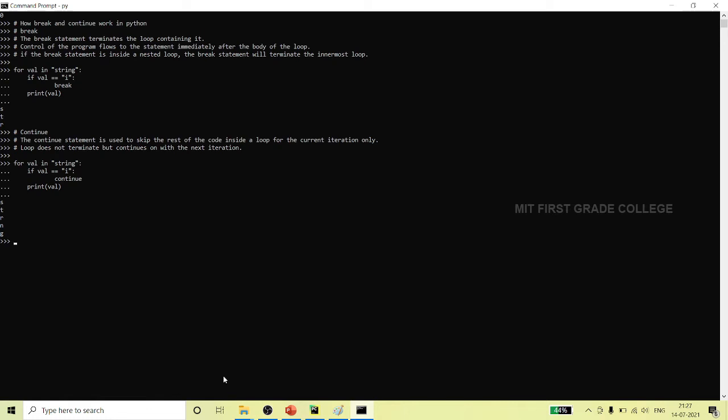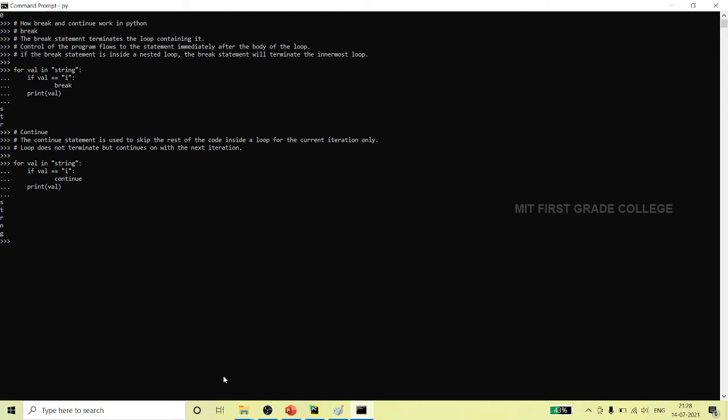Okay, see the output. After that, guys, you can write one more print statement. It's not mandatory. So here, check the string. What's happening here is I am giving the string itself to the for loop, and I am matching again for I. Inside the if I am giving a keyword, that is continue. Later on I am printing the value.